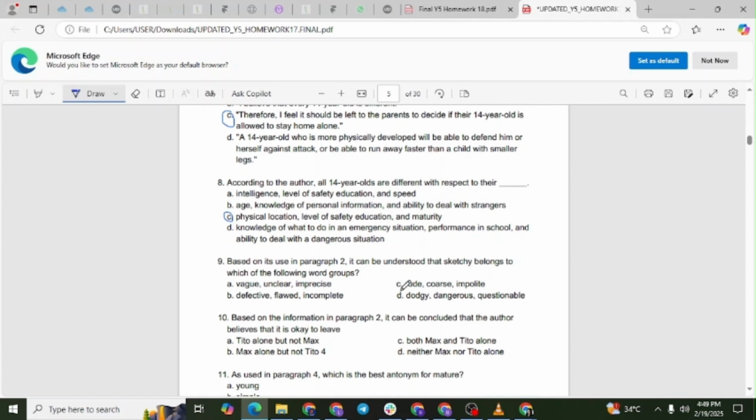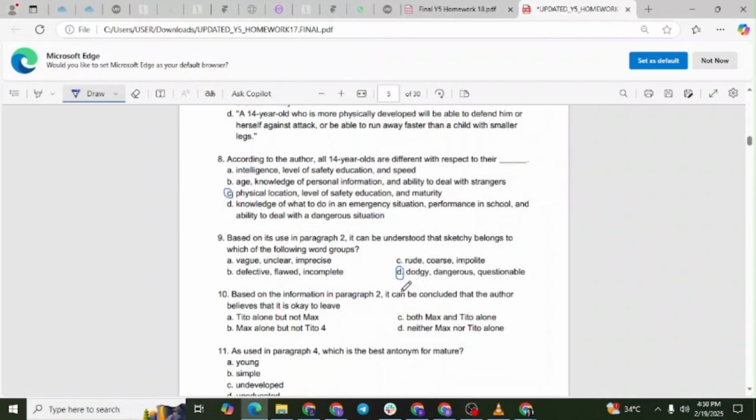Explanation. In the passage, sketchy describes people roaming the streets in a dangerous neighborhood. The word suggests an unsafe or suspicious environment, which aligns with words like dodgy, dangerous, and questionable.